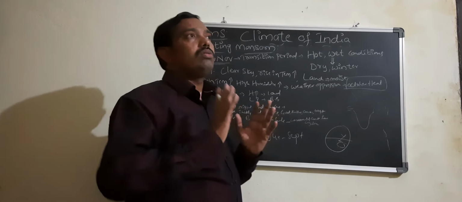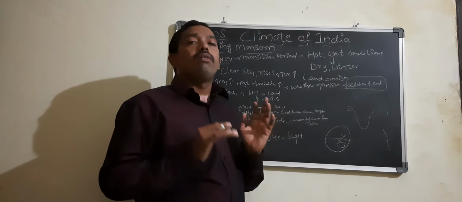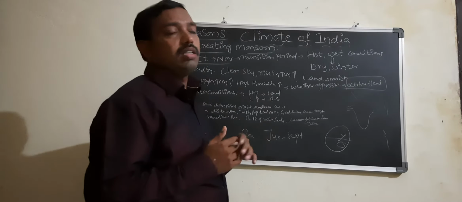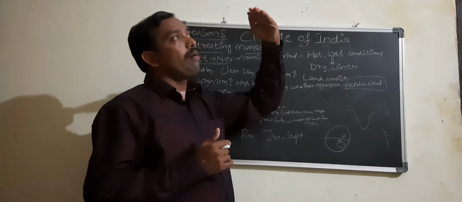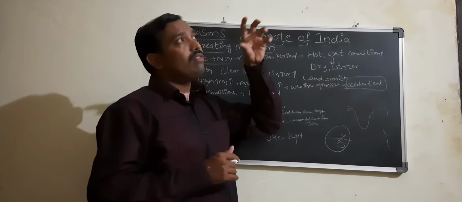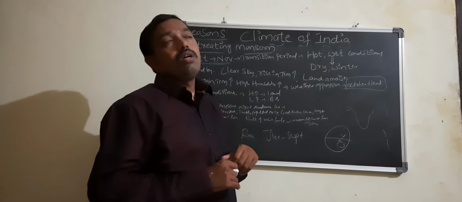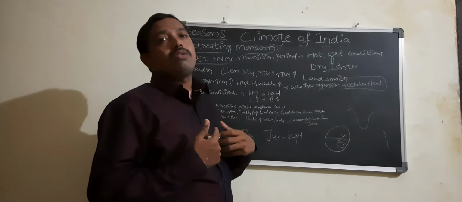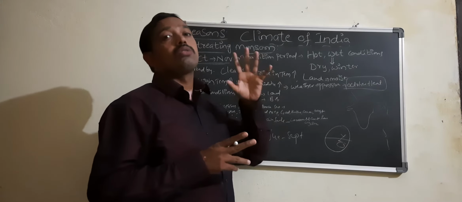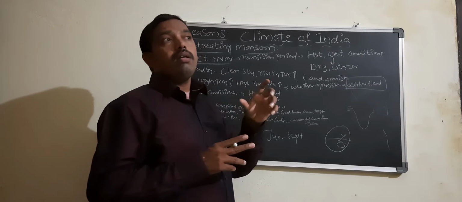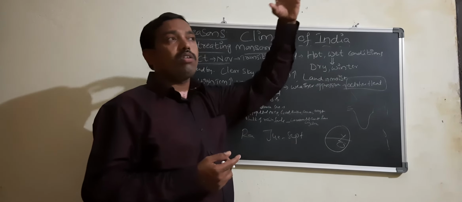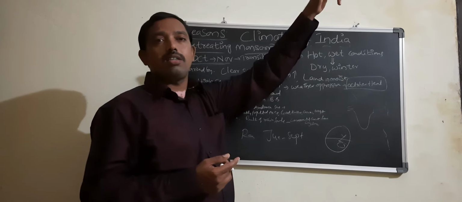Just think: our elders tell that by observing cloud formation in the rainy season, they sense oppressive conditions and say that today it is going to rain. Why does this happen? Because cloud formation is already there, which means moisture content is high in the atmosphere.